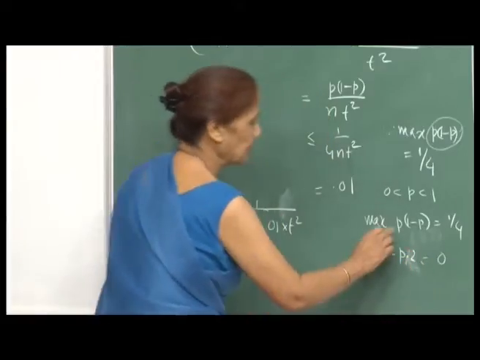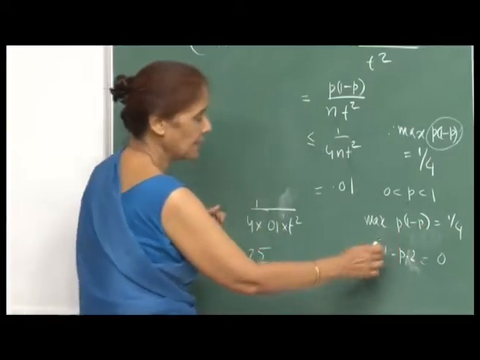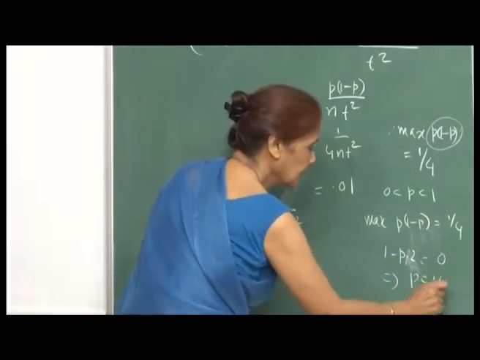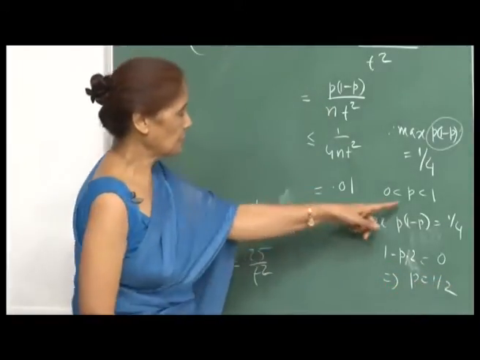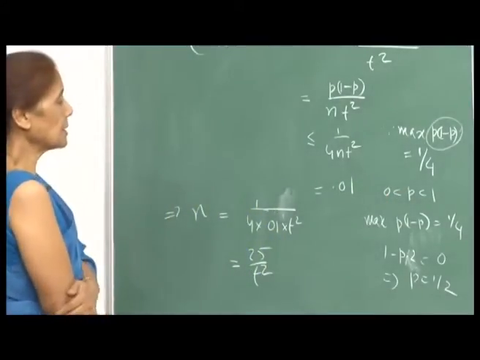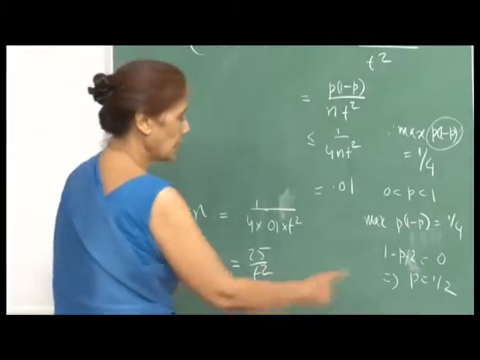This is 2p, because of the minus p square, so the derivative is 1 minus 2p. Setting it to 0 implies that p is half. Certainly p cannot be 2, because p lies between 0 and 1. This is a critical value, and to make sure that it gives the maximum, we check the second derivative.